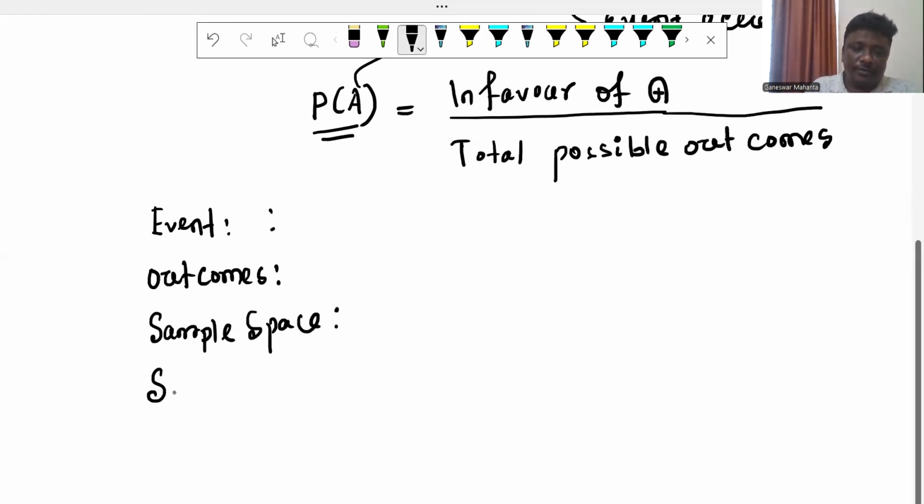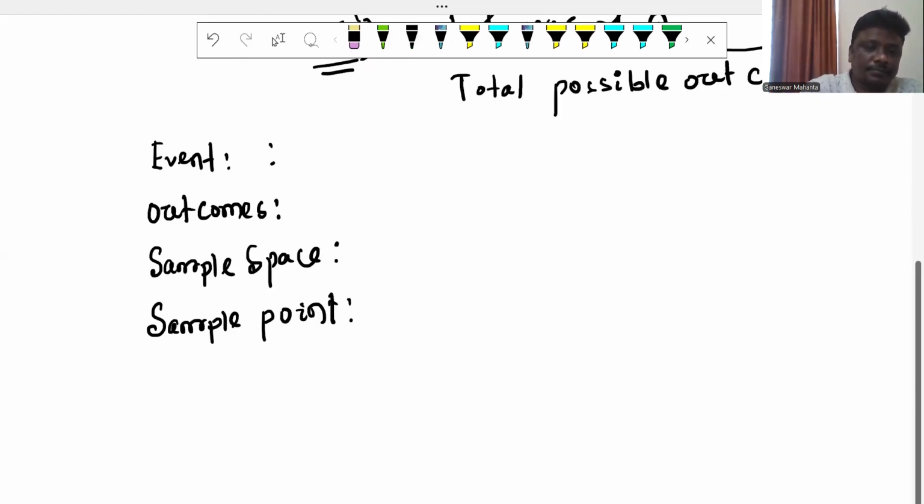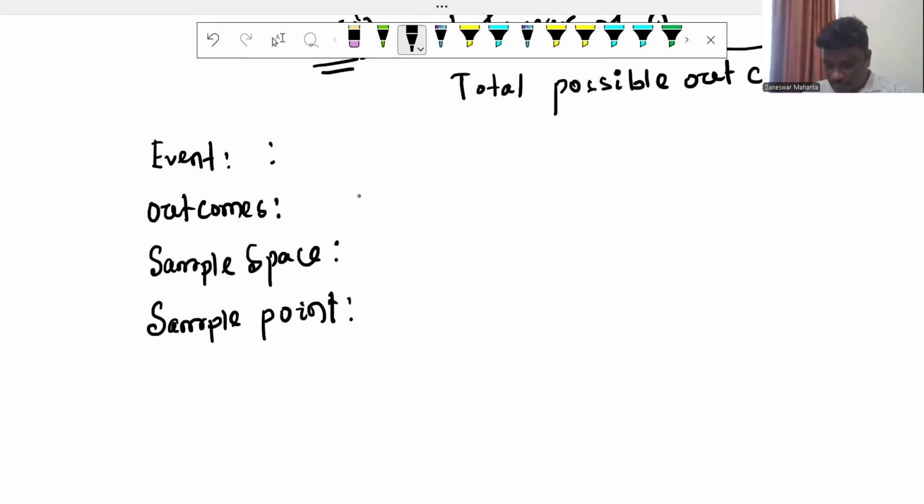And what is an event? So first of all, we define what is event, what is sample space, what is sample point, what are the possible outcomes. Actually, these are the main things of the problem.